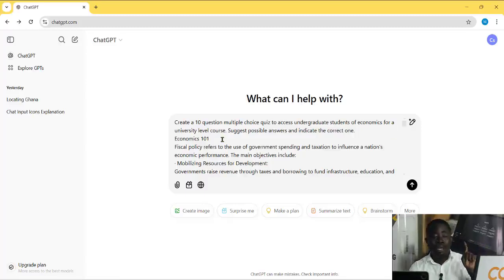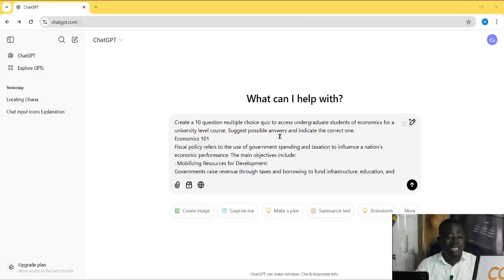And you see the importance of this. I'm saying a university level because we had a prompt engineering technique called the fourth grader. That was telling you to let your responses be for a fourth grader, so that a fourth grader can assimilate and really understand the responses that are coming. Here we are saying that the quiz we are going to take is for a university level course, so we want the knowledge level of the quiz to be a bit up there. So you can use that key, and that is good.